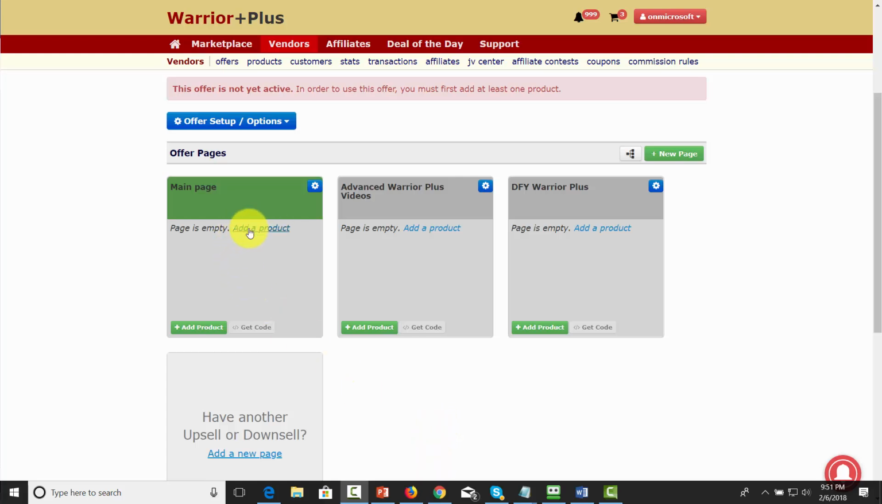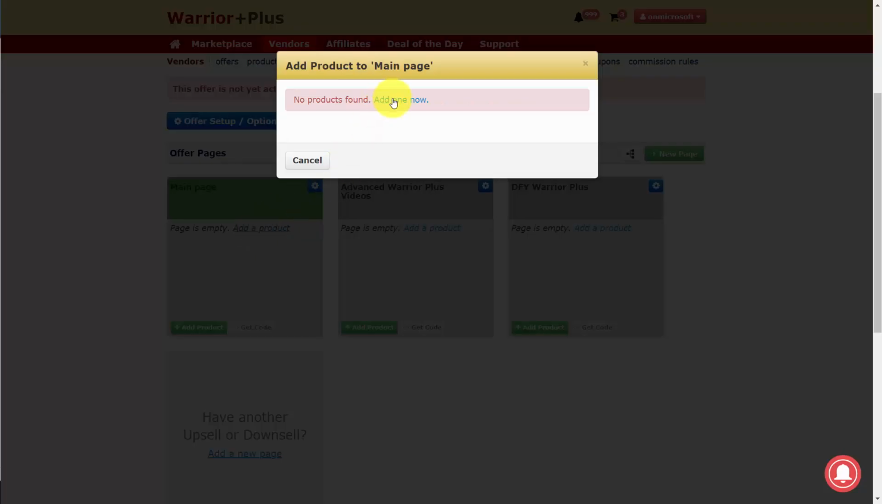Now that we have our funnel pages, we'll now want to create our product offers. We can start by clicking this blue link that says Add a Product. We'll then click Add One Now.